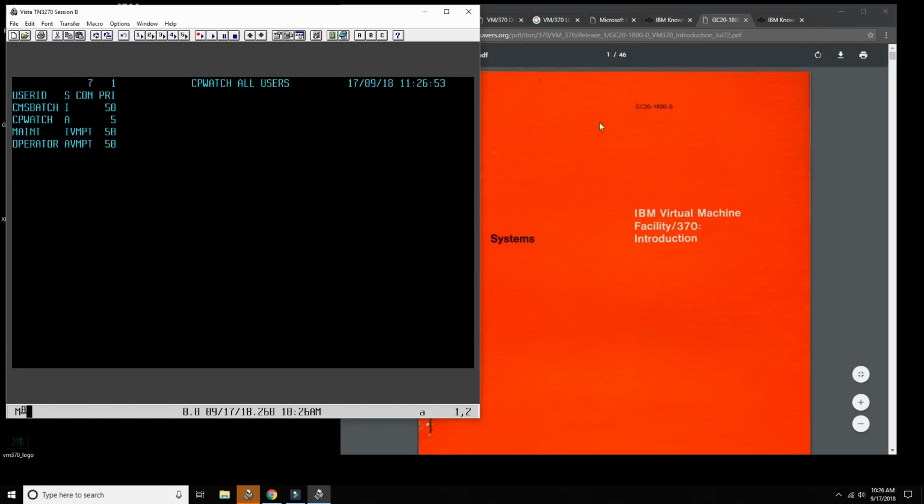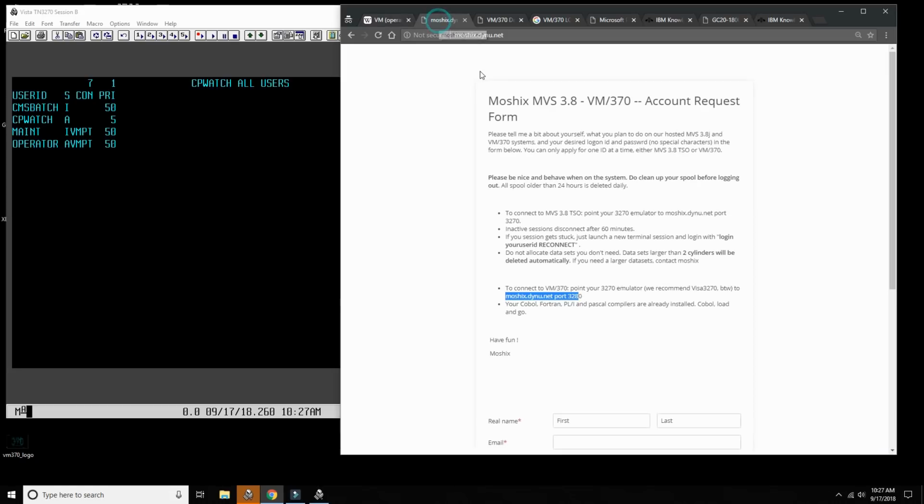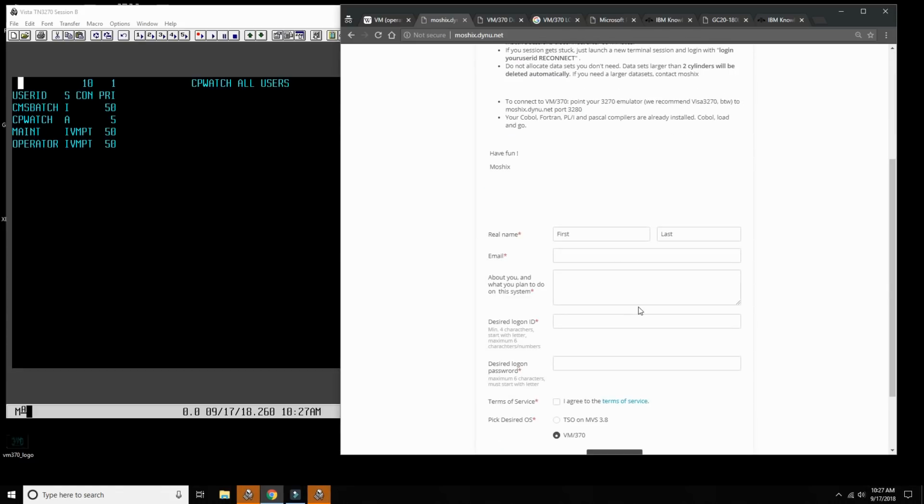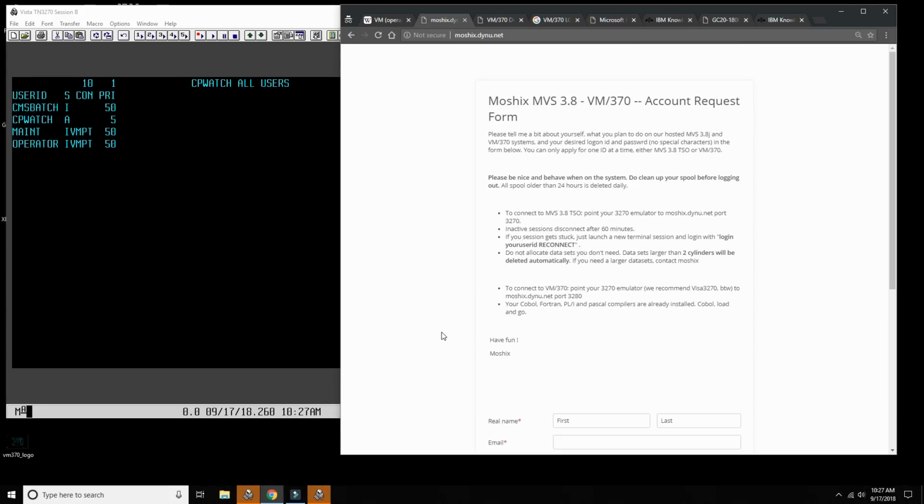If you want to get an account, again, you will go here, moshix.dyno.net with your browser and read the rules. Stick to the rules. Don't run any endless loops and get CPU time from other users. I'll be very happy to start accepting users on my VM 370 in the cloud. It's going to be fun to have a VM again in production with plenty of users. We have about 100, maybe 110, 115 users by now on the VM 3.8 system, and it's working out very nicely. And I look forward to what we can see on the VM 370 system.